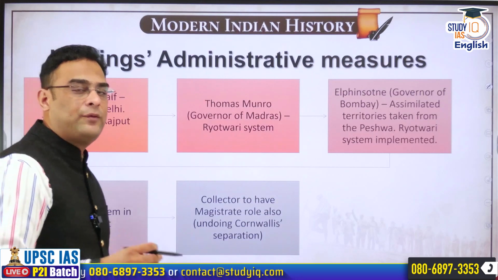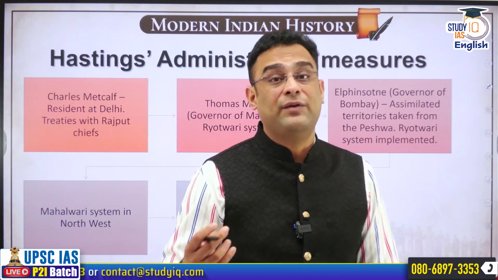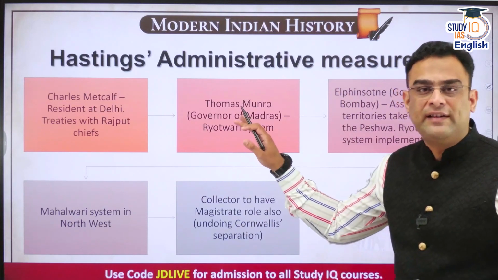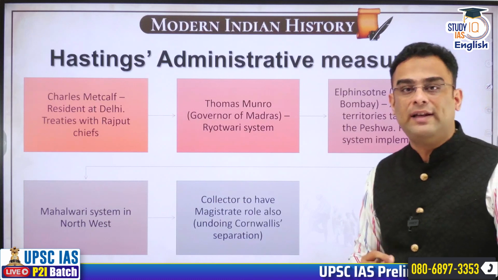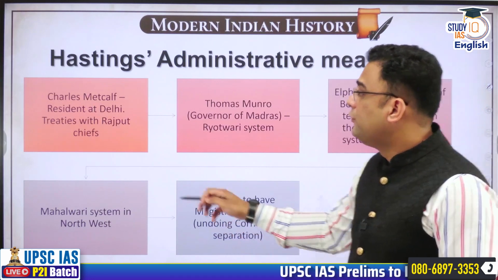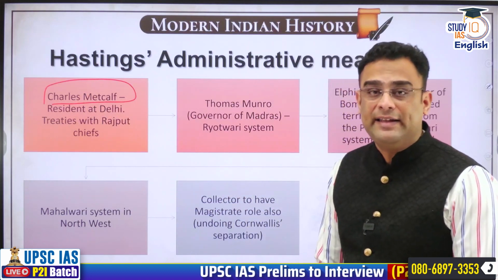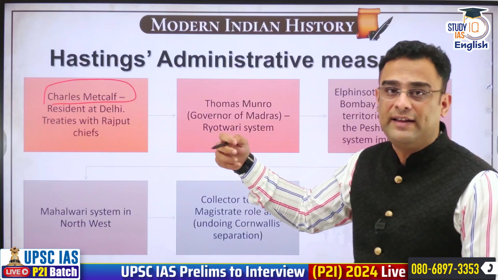Now after this, we have to briefly see the development of revenue settlements during Warren Hastings times. So just let us have an overview regarding administrative measures taken during Warren Hastings period. Charles Metcalfe was the resident at Delhi. Resident at Delhi means at Red Fort, he was the representative of EIC.